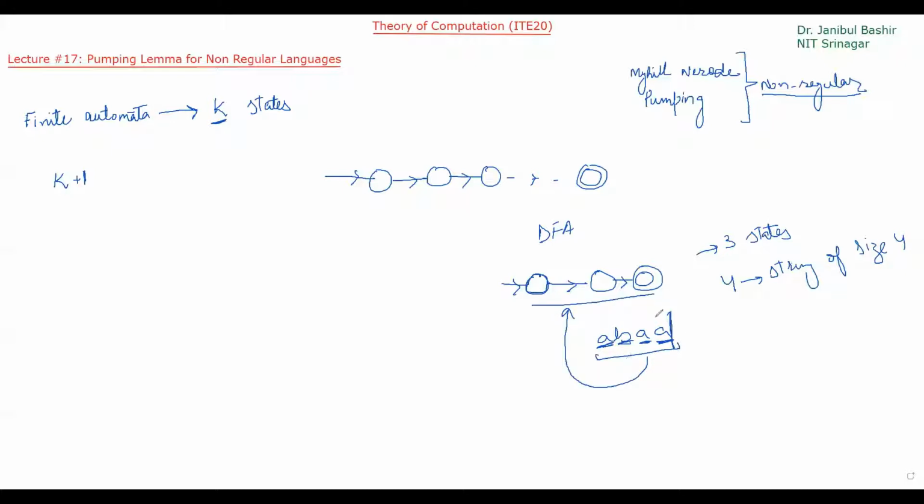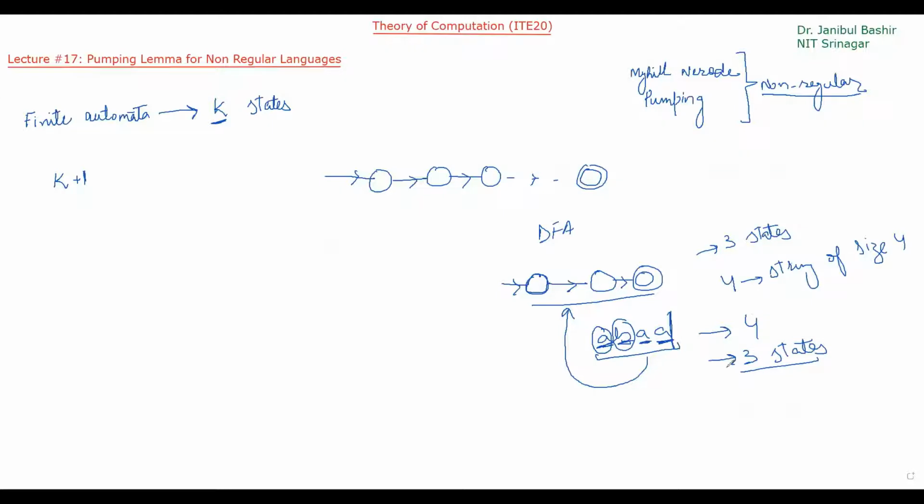So what is the size of the string here? The size is 4. And how many states are there? There are 3 states. If I say that on each symbol the state is changing, is it possible with 3 states? Let me repeat what I am saying.